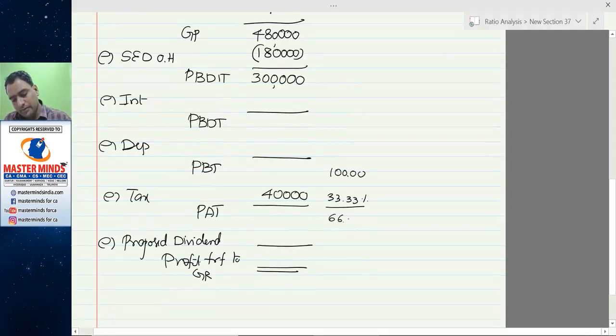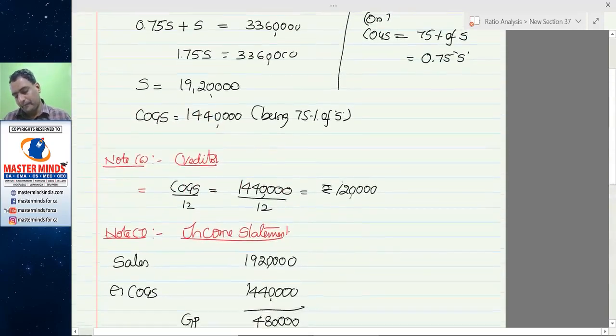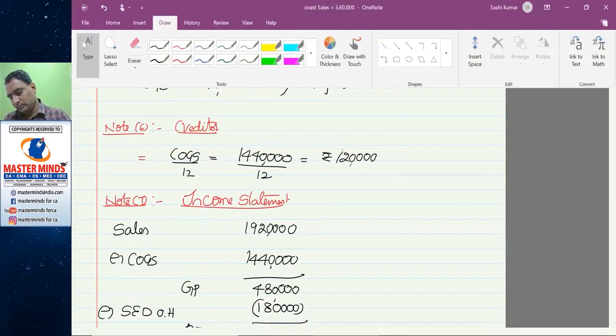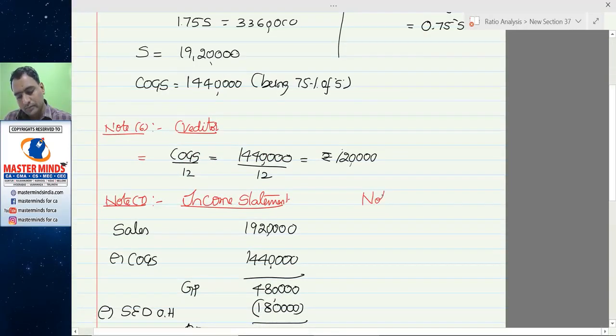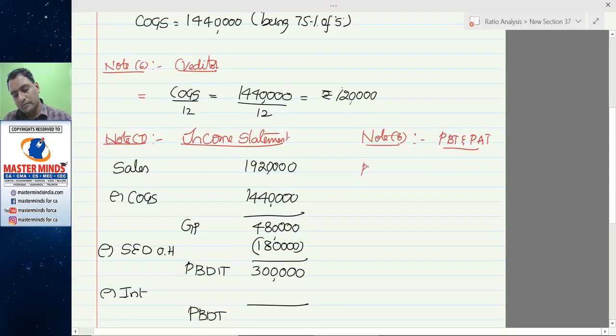Now you have 66.67 rupees. This 33.33 is equal to 40,000.